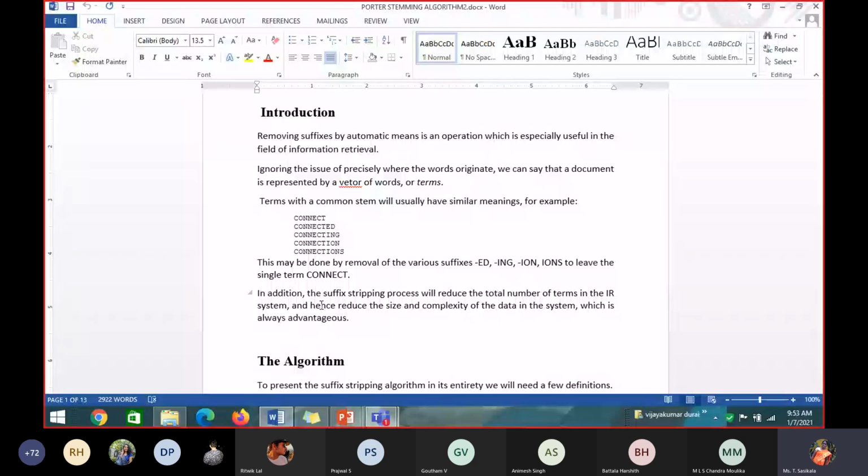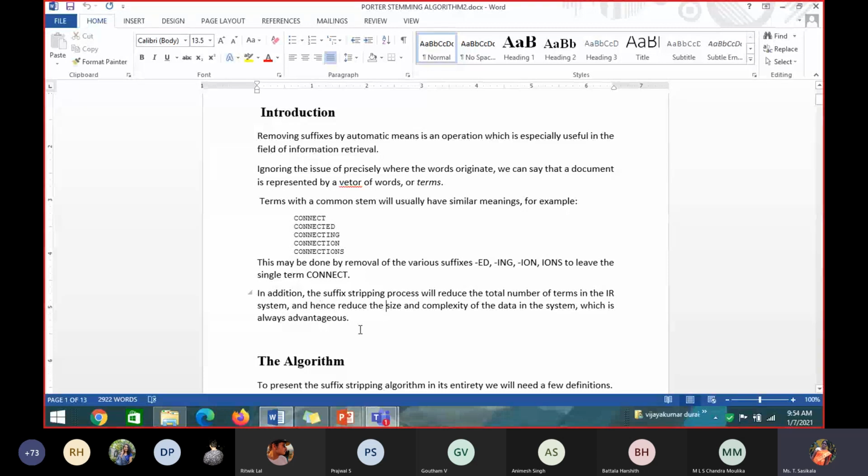All these are related. Why we want to do this pre-processing, this lemmatization or stemming, is to bring out the root word, because the meaning of all these words is connect, in different grammatical forms. It may be singular or plural, past tense or present tense. But what is the root word for all these words? So that we can reduce the size and the complexity of the data.